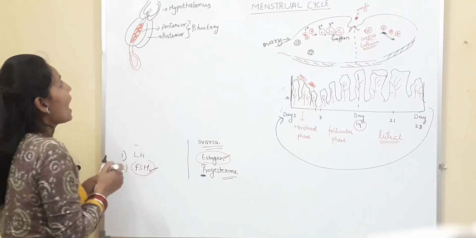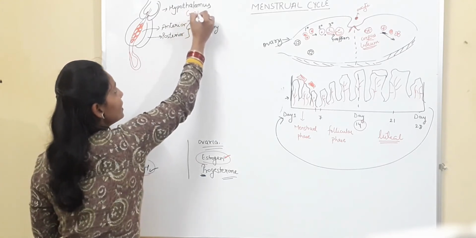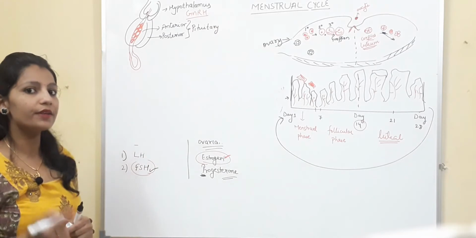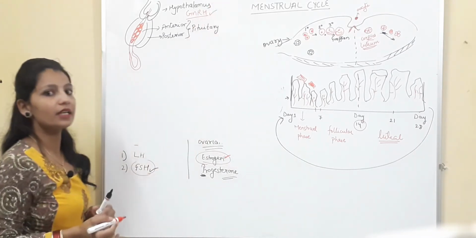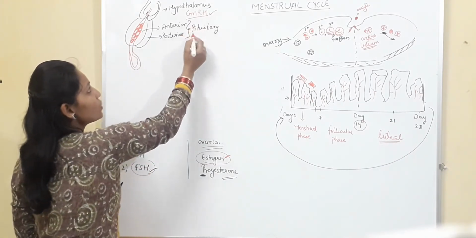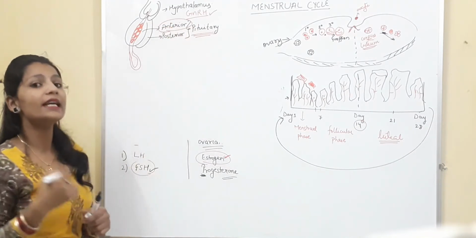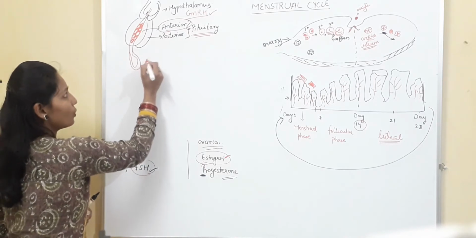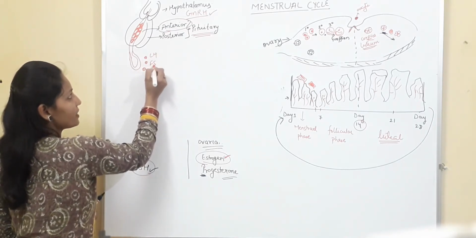So hypothalamus releases a very important hormone which is named as GnRH. GnRH means gonadotropin releasing hormone. This hormone stimulates the anterior lobe of the pituitary gland to release two hormones, LH and FSH.